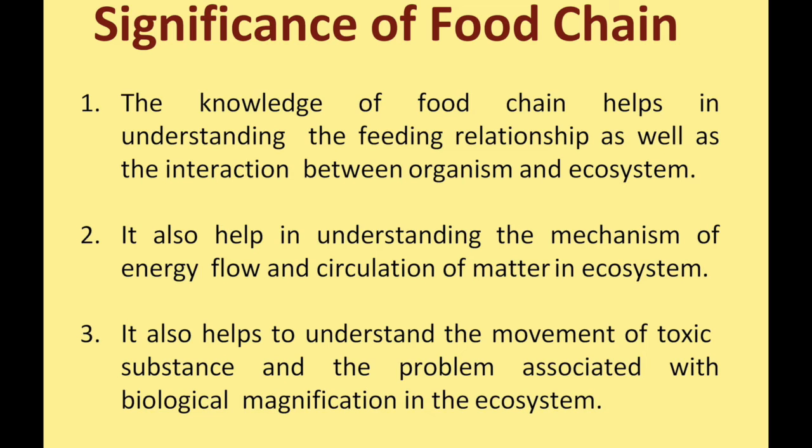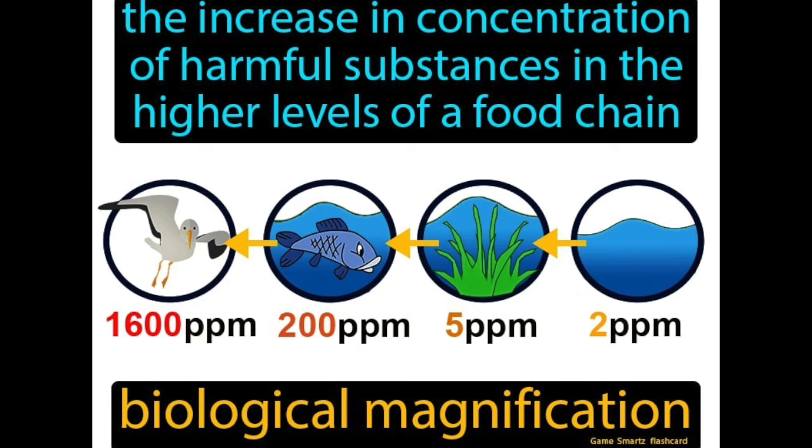And another understanding is the movement of the toxic substances from one organism to the another organism, and as well as the problem associated with the biological magnification. So biological magnification, that means when a toxic is entered into the plant, from the plant the herbivore takes a small percentage of toxic, and when the herbivore is eaten by carnivore, such like that the toxic substance is moving, and when moved to the top carnivore, it is magnified like anything, and that will produce some death to the organism, and that we are saying as a biological magnification.